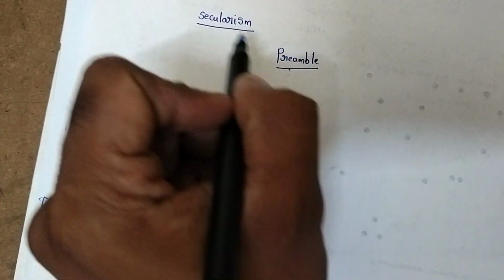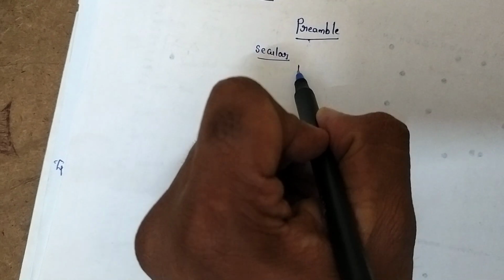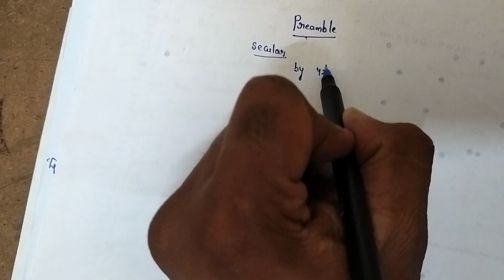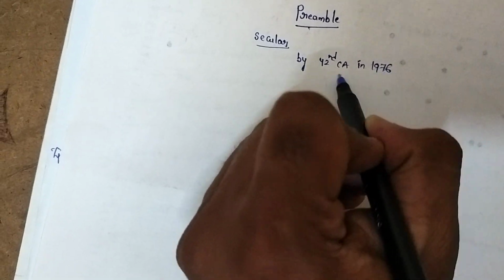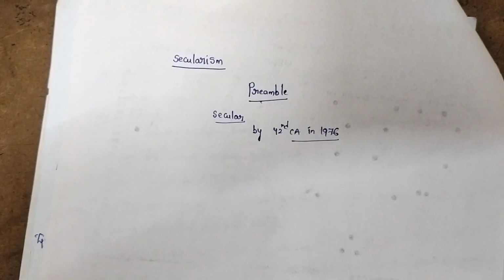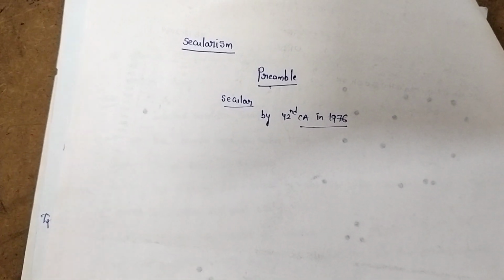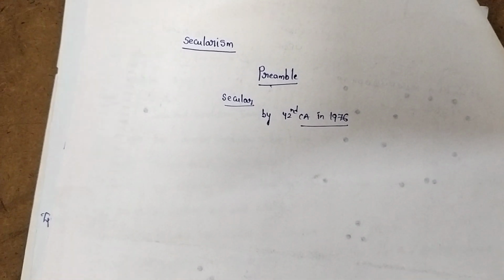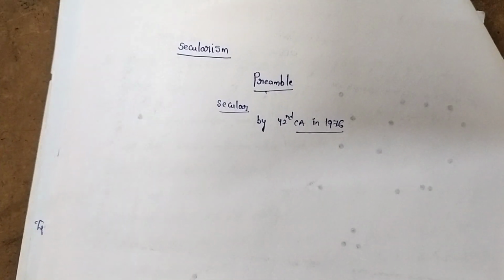In this preamble, the secular word was added by the 42nd constitutional amendment in 1976. But B.R. Ambedkar argued that there is no need to mention this secular word in the preamble.